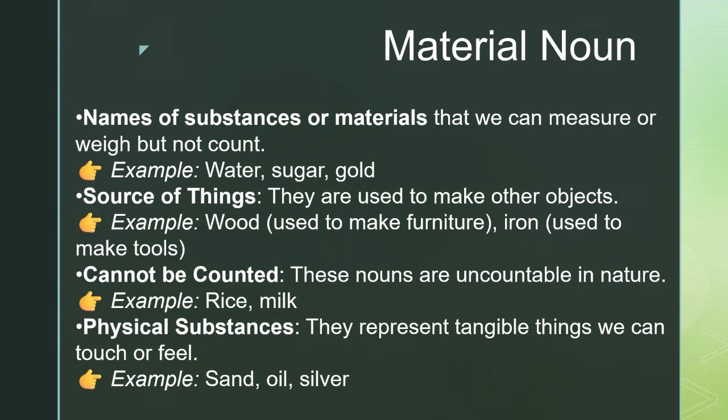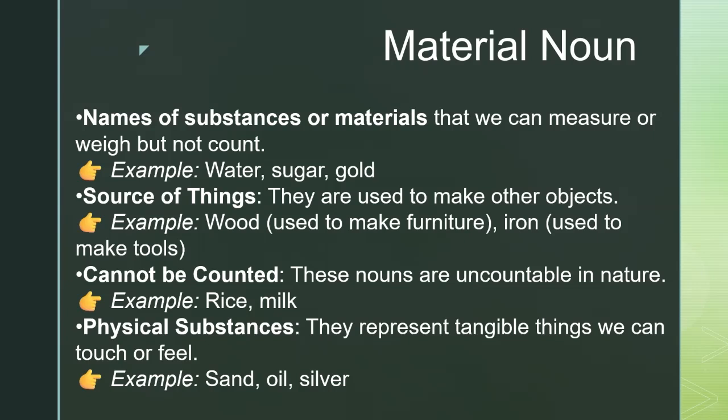Next is material noun. Material nouns are words that name substances or materials that we can measure or weigh but cannot count. For example, water, sugar, and gold are material nouns. These nouns often serve as the source of other things. For example, wood is used to make furniture and iron is used to make tools. So, here the materials wood and iron come under material nouns.